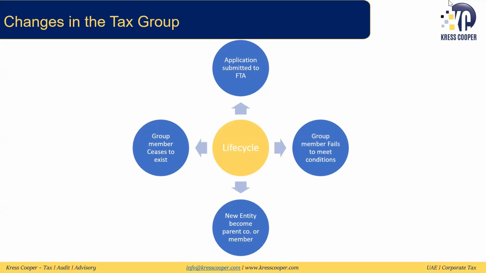If there's a change of the parent, then we do not necessarily need to deregister the group, because if they're meeting the same conditions of the parent, or a legal successor of the parent, then the tax group can remain with the replacement of the new parent company. We discussed that if a group member ceases to exist, this needs to be looked at at a group level. If one member is not doing business, they need to leave the group, and the group will not be deregistered. But if all the members have stopped meeting the conditions or are not doing business anymore, then this tax group will need to be deregistered.